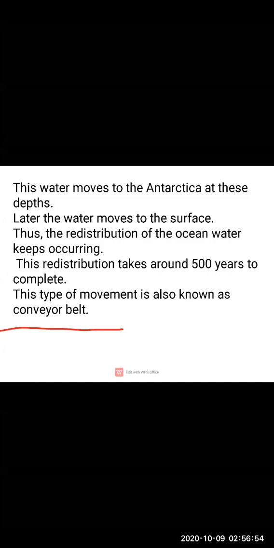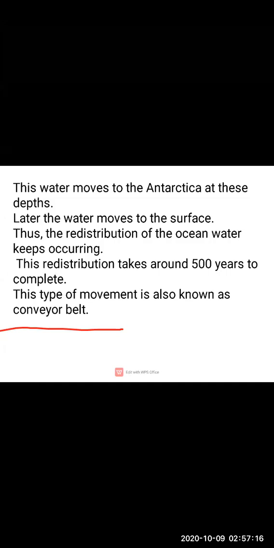The conveyor belt here is the same kind of thing. It is a constantly moving system of deep ocean circulation. I've just given you the example of the device which you can see in railway stations or airports.